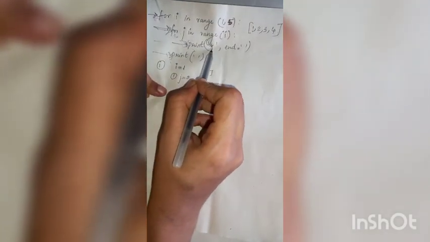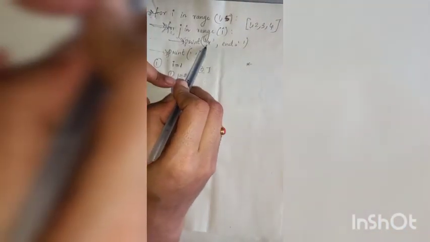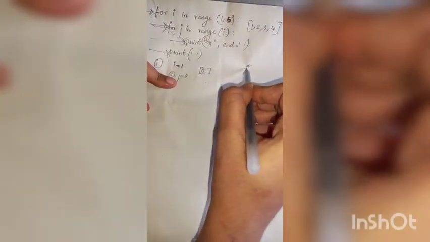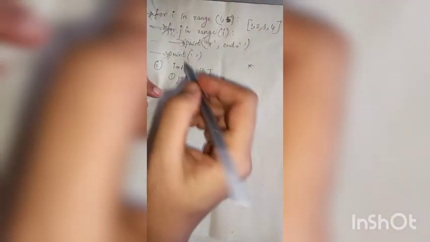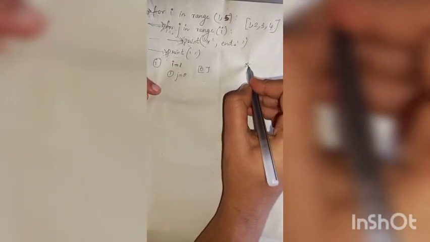Print star. So it will print a string star. It is enclosed in single quotes, so it will print a string star. Then end equal to space, that is this print statement will end with a space. So a space will be given.